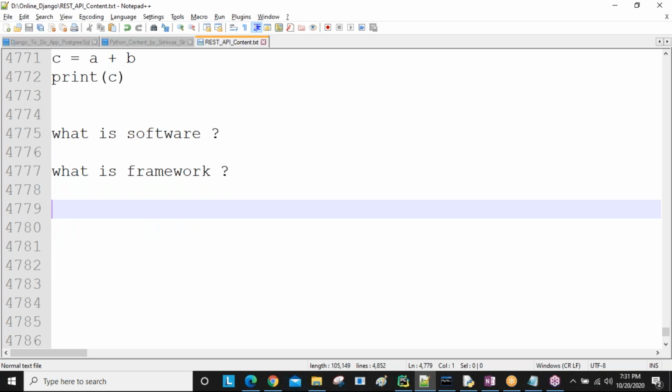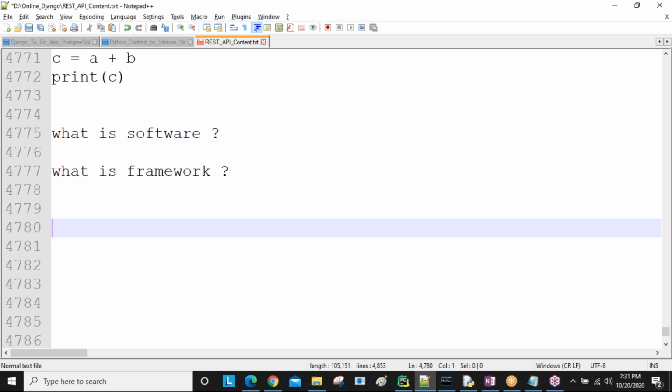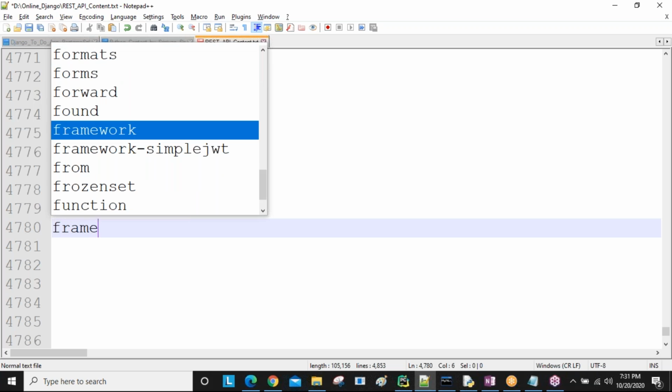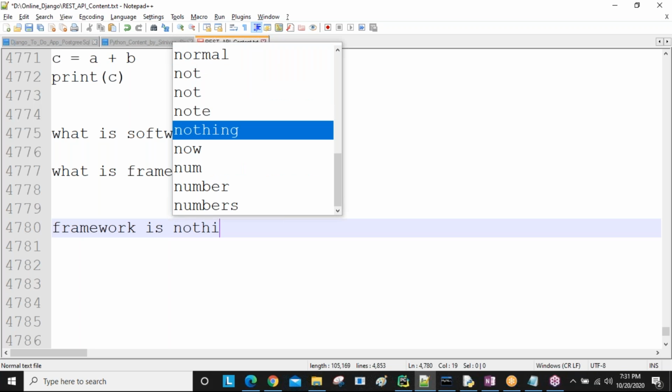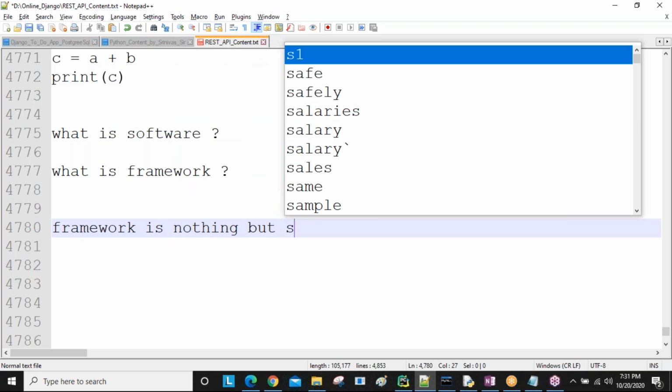Now, so here, what is the framework? People are asking, sir, you are learning the Django framework. So when you are attending interviews, the interviewer is asking, what is a framework? Then you need to give the response. So a framework is nothing but software.